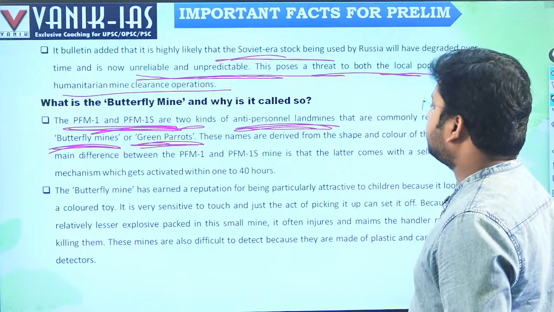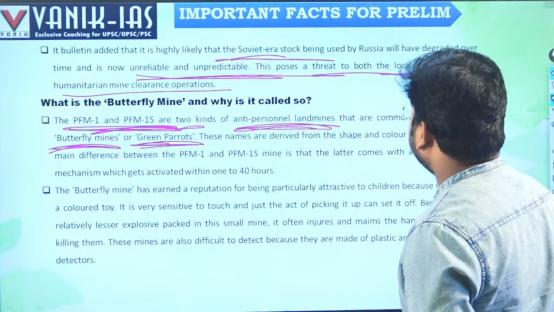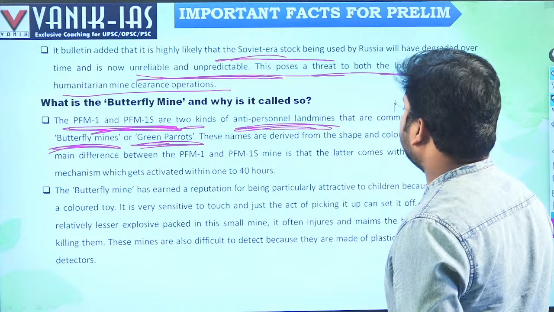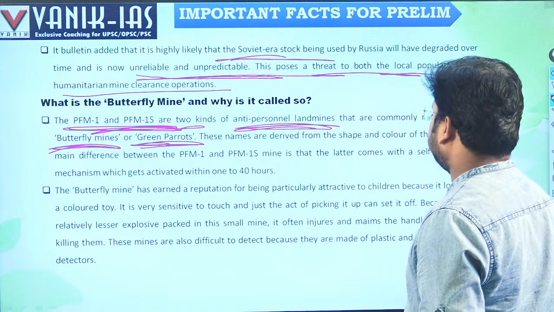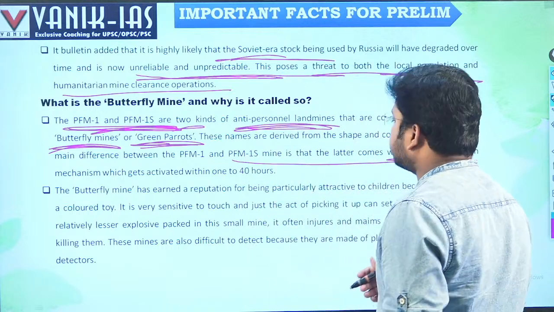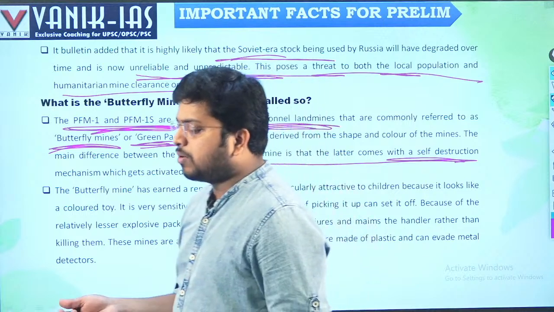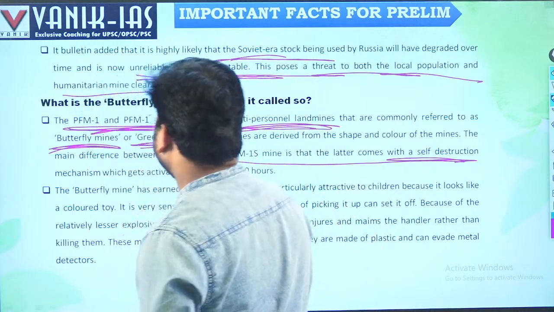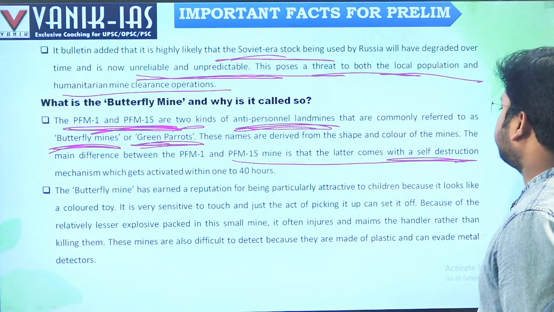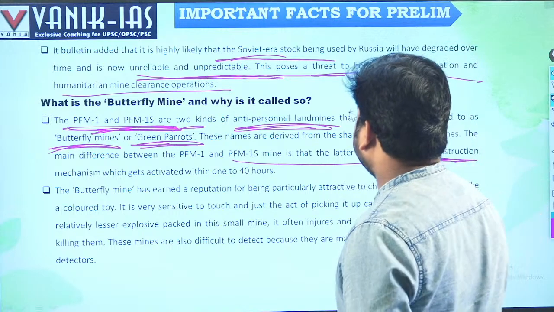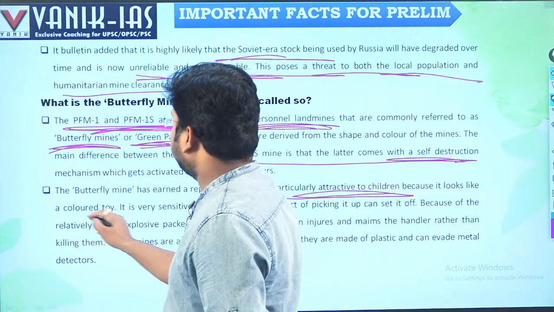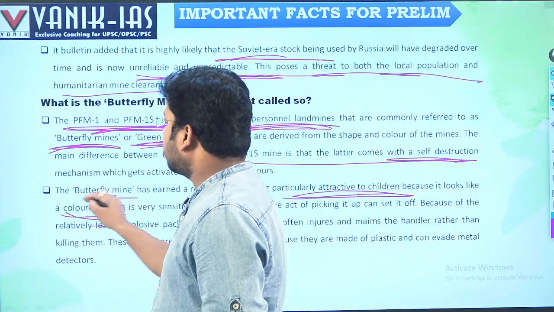They are green mines. The main difference between PMF1 and PMF1S is that the latter comes with a self-destruction mechanism which gets activated within 1 to 40 hours. The PMF1S become self-destructed within 40 hours. The butterfly mine has earned a reputation for being particularly attractive to children, because it looks like a colored toy. That's why it is called a butterfly mine.